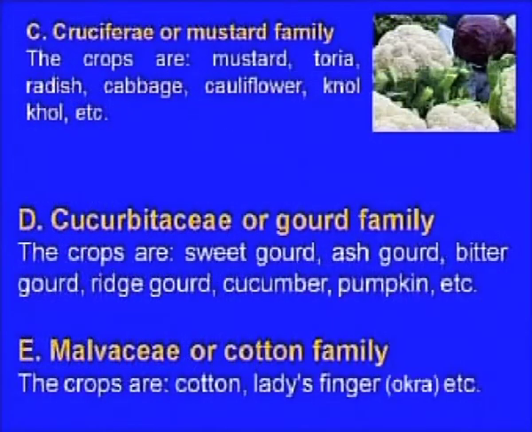Now, the next one is the Cruciferae or the mustard family. In the Cruciferae, most of the plants are like cabbage, cauliflower, you can see in the figure which crops belong to this one. Now, another one is the Cucurbitaceae family, it is also known as the gourd family. In this one, sweet gourd, ash gourd, bitter gourd, ridge gourd, cucumber and pumpkins are the main crops that belong to that family. So, each family has different characteristics.